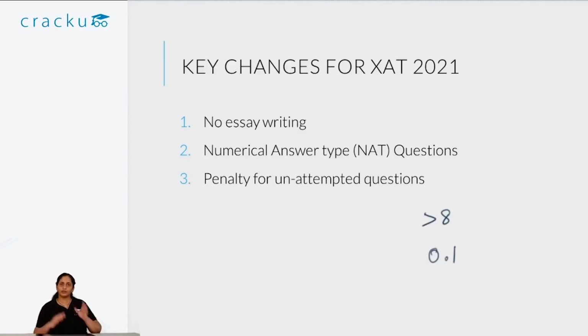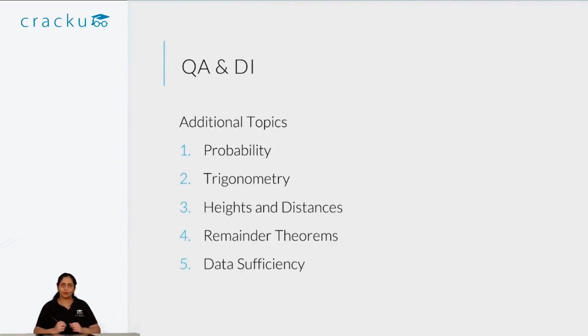From this, you know that you need to have a good idea of GK, but you need to ace the 3 sections, which are verbal ability and logical ability, quant and DI, and decision making. So let's take a close look at each of these sections and how to actually do well in each of them. So we'll start with quant and DI.